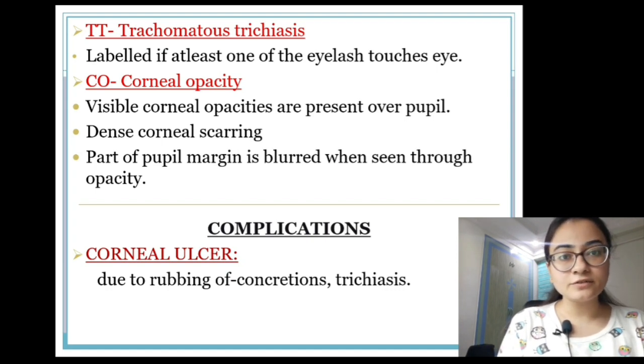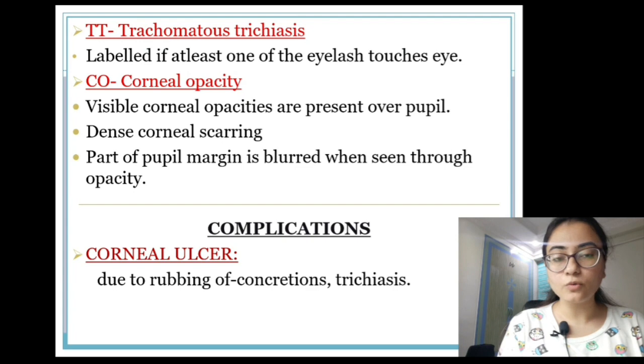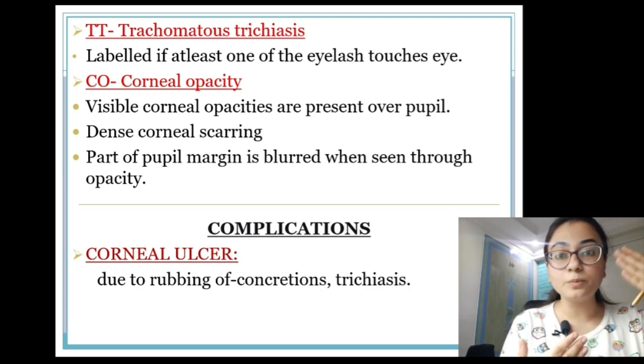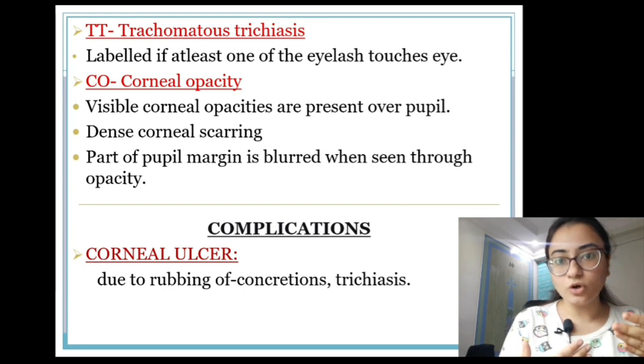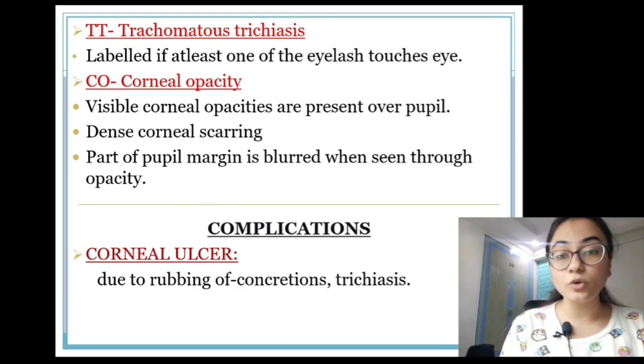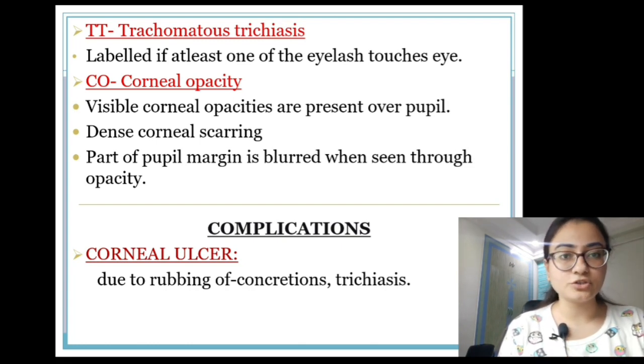I told you that the other reason for corneal opacity is that when you have entropion or trichiasis, or follicles and concretions, all these constantly rub against the cornea because they are present on the conjunctiva, and the conjunctiva covers the cornea when you blink. So there's constant rubbing of the cornea, and that causes corneal ulcers. When these ulcers heal, they result in corneal opacity. Complications: the only complication of trachoma is the corneal ulcer, which is due to the rubbing of concretions and trichiasis, as I've already mentioned.